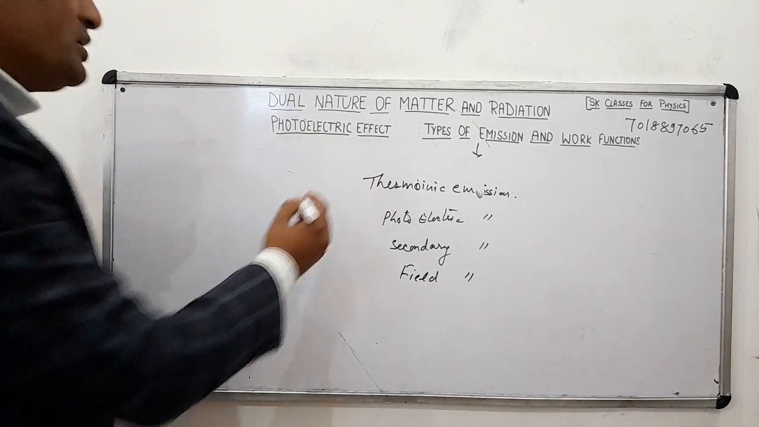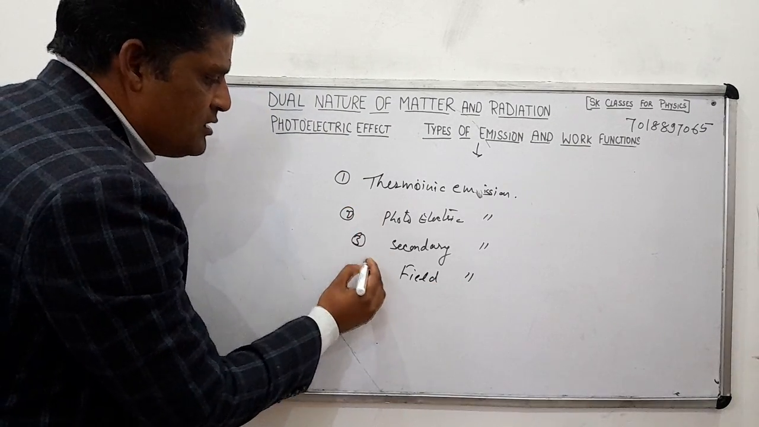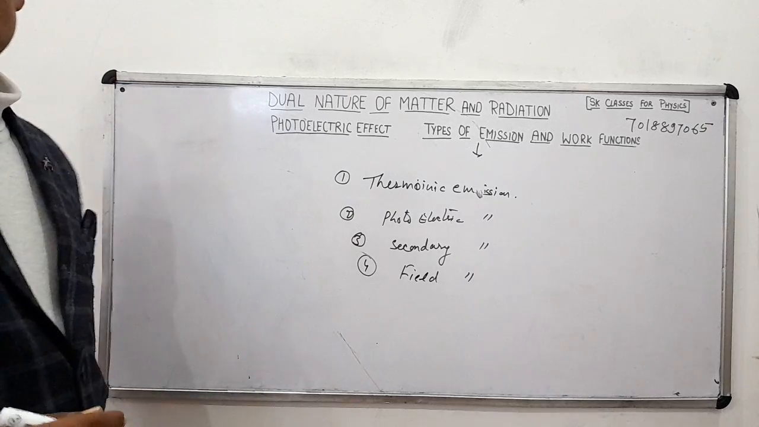There are four types of emission. This is the first, this is the second, this is the third. How can we get the electrons outside from the metal surface?